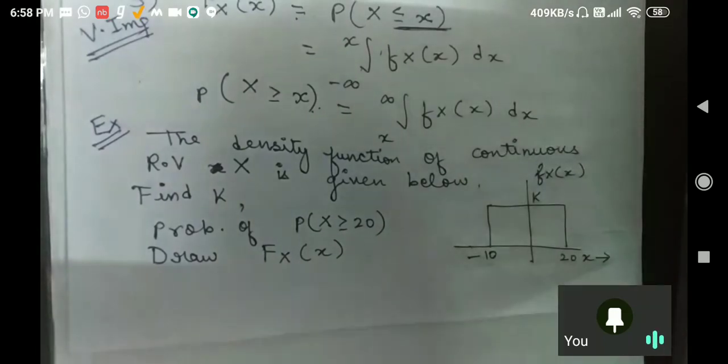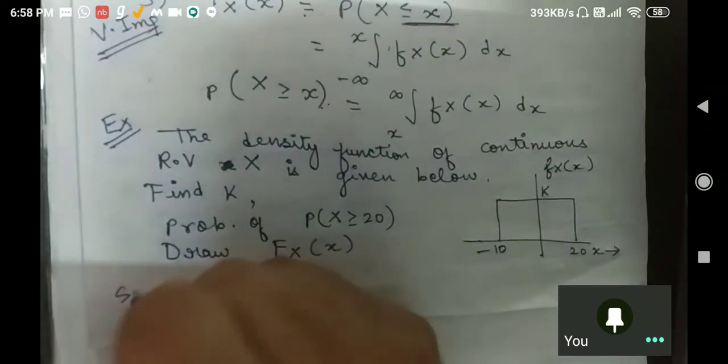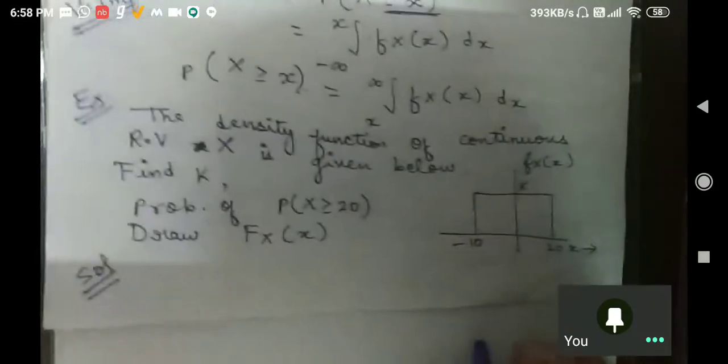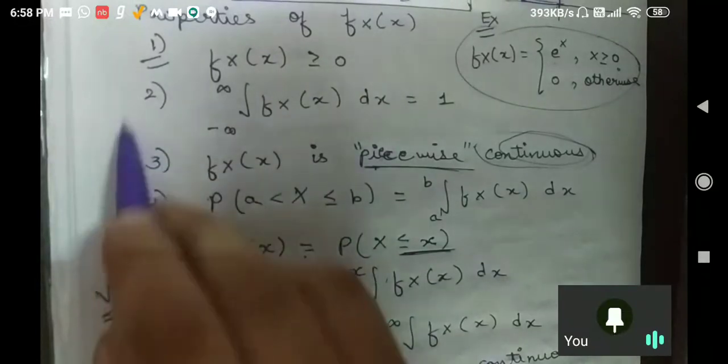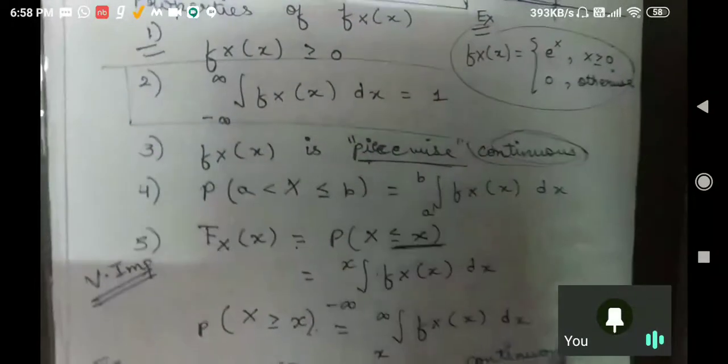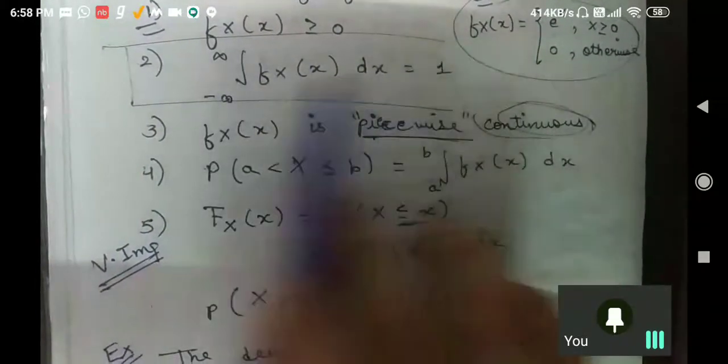Tell me one thing, the point I have explained: this is basically your area also, and if you integrate from minus infinite to infinite f x dx, it is always equal to 1.